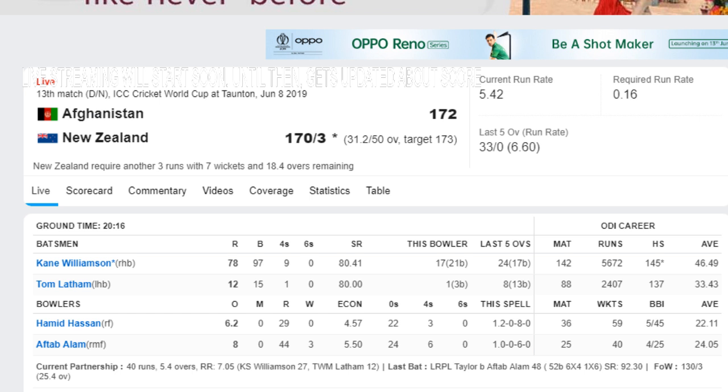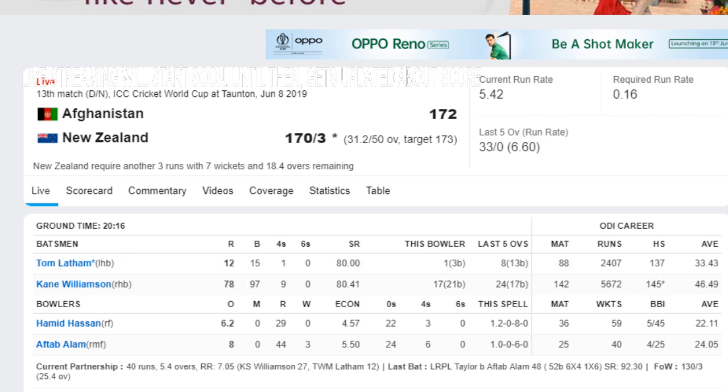Lucky not to be called a no ball. One shot will do it for New Zealand now. Hamid Hassan to Williamson, good length on the legs, clipped off the pads, along the ground, wide of Ali Khail behind the stumps. So New Zealand just require 3 runs now.